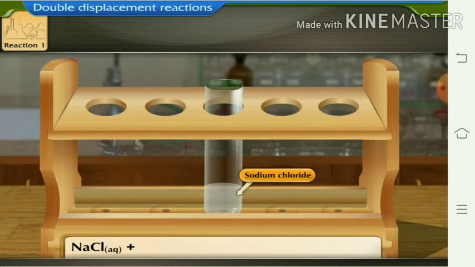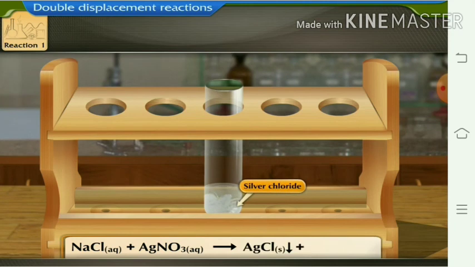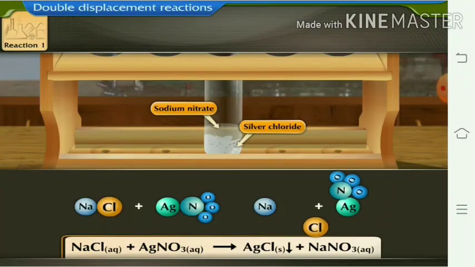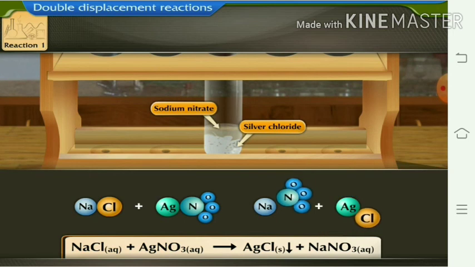Now another activity. Suppose we have taken sodium chloride and AgNO3 aqueous solution. If both solutions are added into each other, we get silver chloride and sodium nitrate. Here Na displaces Ag and we get AgCl and NaNO3.